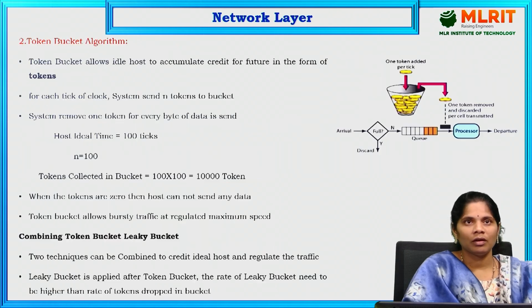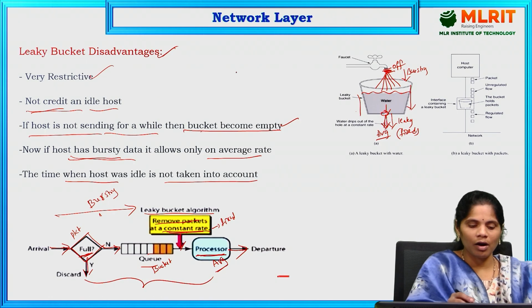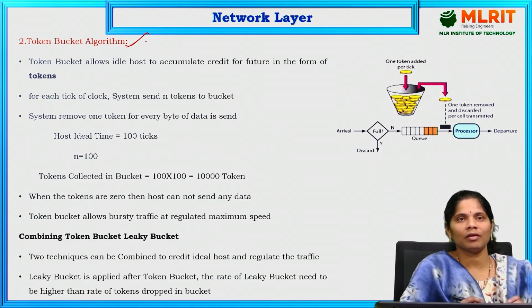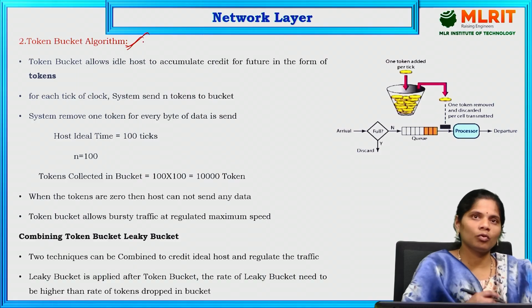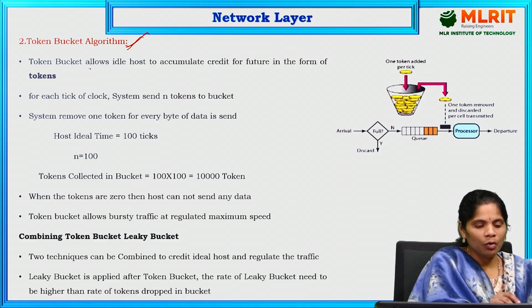So next one, the token bucket algorithm. To overcome all these disadvantages, we are going to use the token bucket algorithm, because a host is idle sometimes, and at the same time there are many restrictions and lots of disadvantages. To overcome that, we use the token bucket algorithm. It allows the idle host.